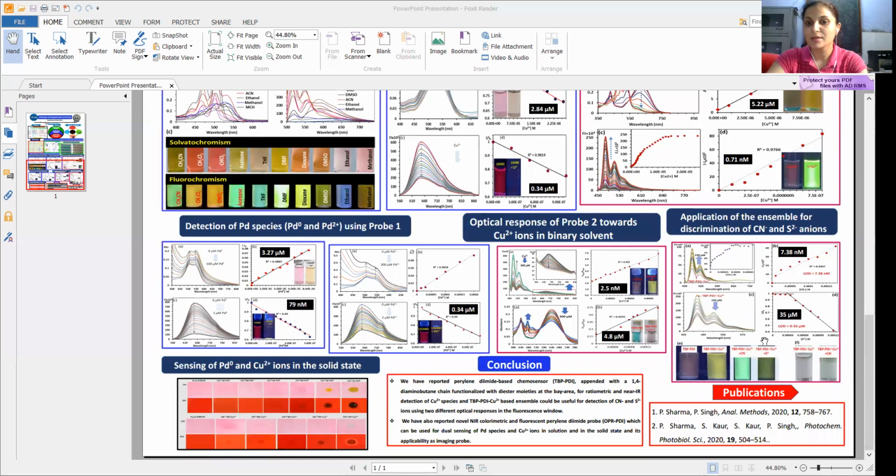Here the color changes. So both probes are very useful for the sensing of metal ions. In conclusion, these UV visible and fluorescence techniques are very important techniques to sense metal ions.